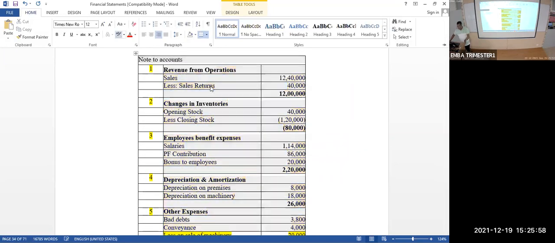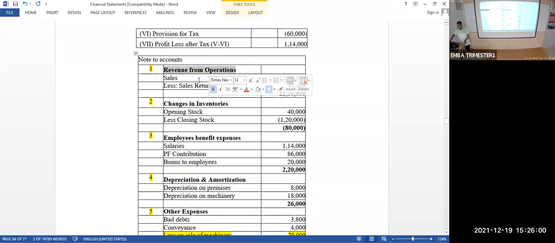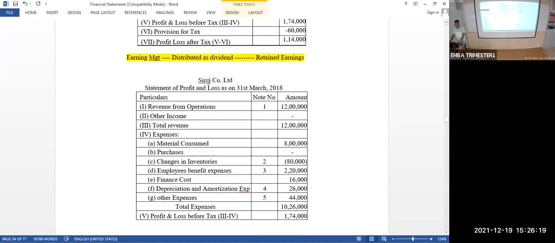That is sales minus sales return. 12,40,000 minus 40,000 sales return is equal to revenue from operation. This 12 lakhs I'm writing in the profit and loss account.